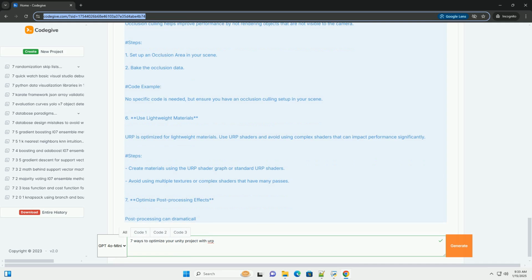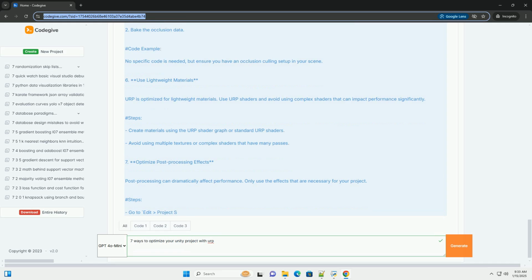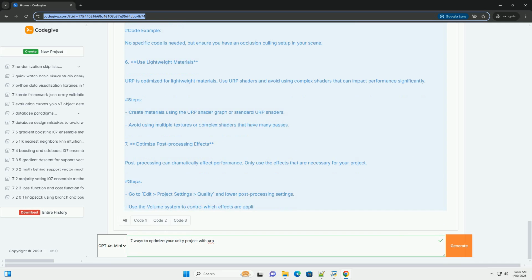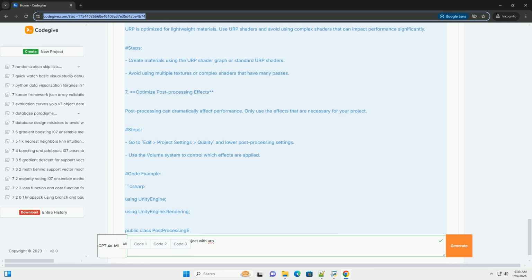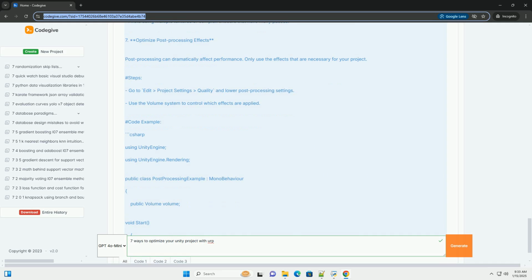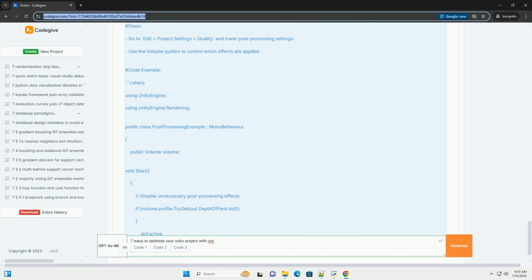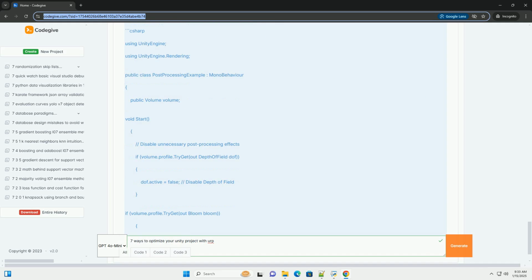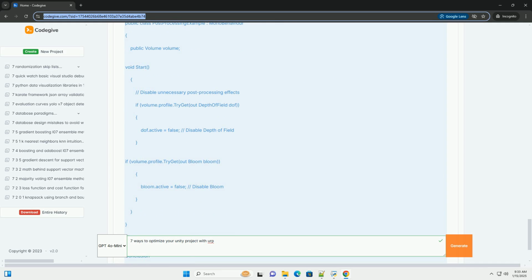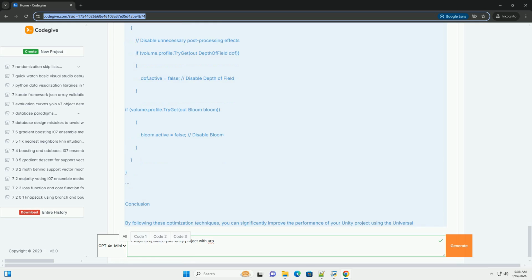Render scale. Lowering this will reduce the resolution at which the scene is rendered. Shadow quality, set it to low or disable shadows if not needed. Disable unnecessary features, for example soft shadows, depth prepass if not required.